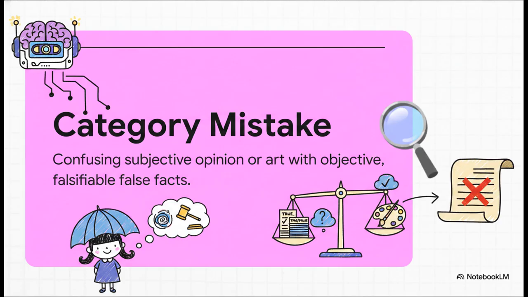The law criminalizes spreading false facts, but the AI noted that the court illegally expanded that definition to include subjective art, like a cartoon of a girl with an umbrella, as well as academic opinions and personal emotions. Machine logic dictates that you just can't verify an opinion or a drawing as objectively true or false. By treating subjective expression as an objective falsehood, the court committed a massive semantic error.